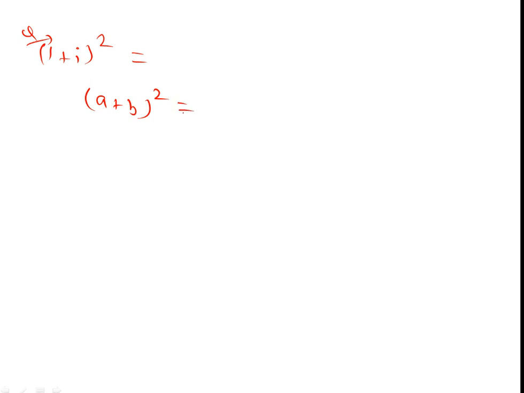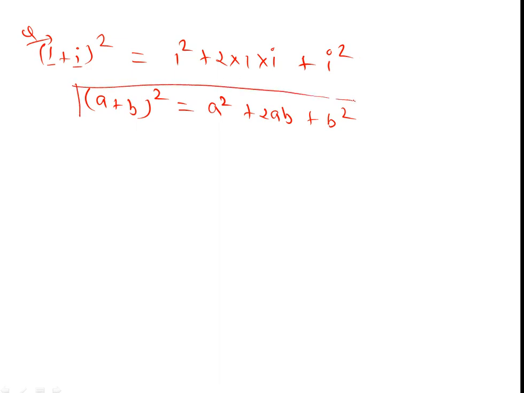It is a square plus 2ab plus b square. What is the value of a? A is 1, b is iota. Then a square plus 2 into a into b plus b square. It is an identity, so we capture it in a box.